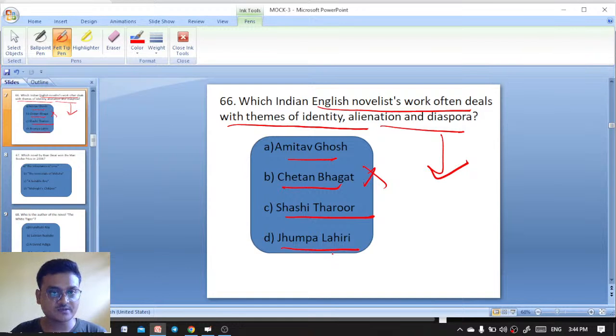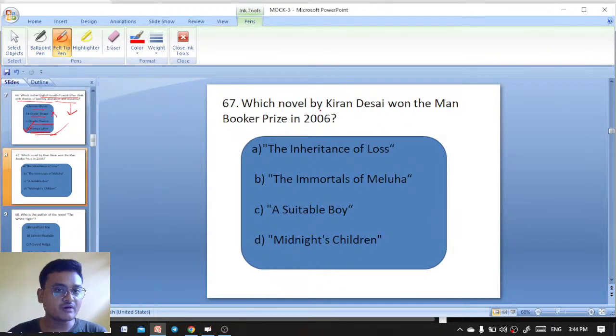Diaspora writer, Indian diaspora here, Jhumpa Lahiri. Excellent. It is Jhumpa Lahiri. Her work deals with the themes of identity, alienation and diaspora. Next question. Which novel by Kiran Desai won the Man Booker Prize in 2006?